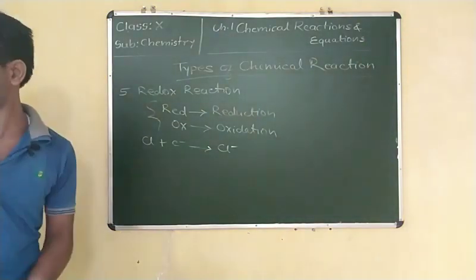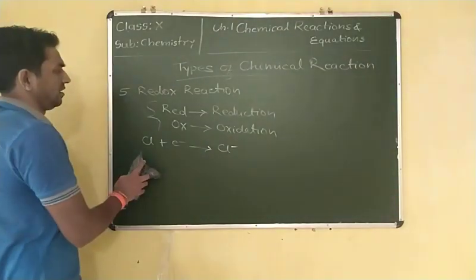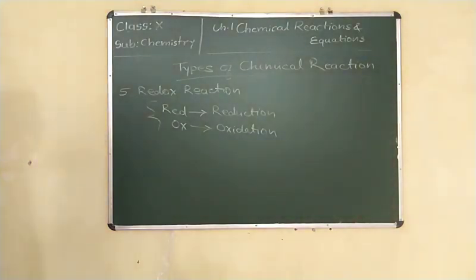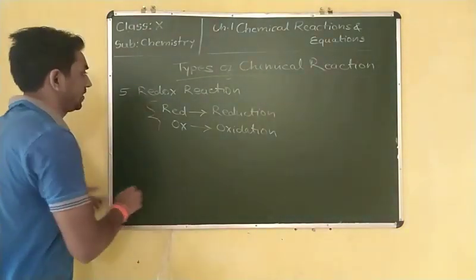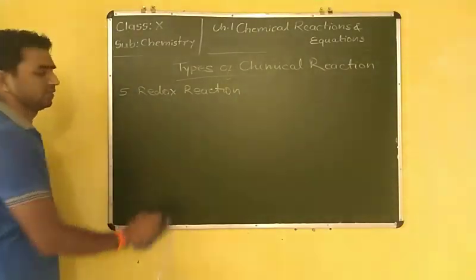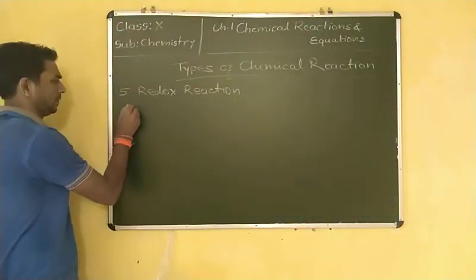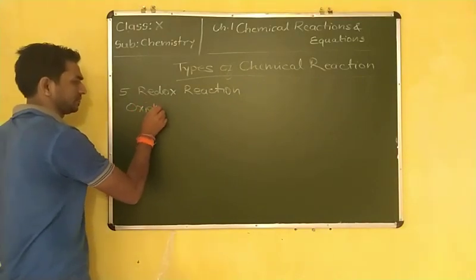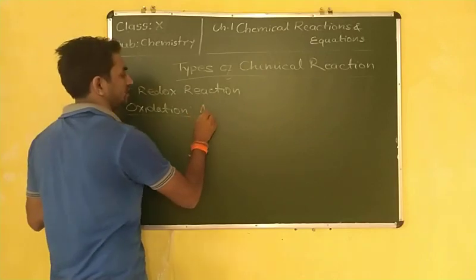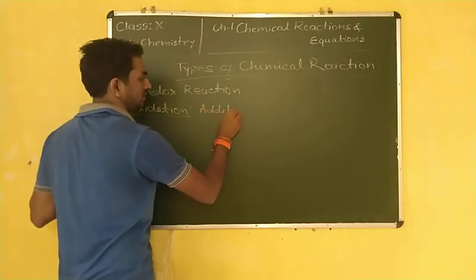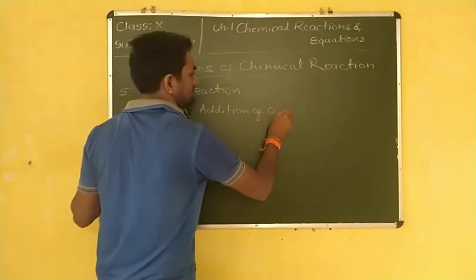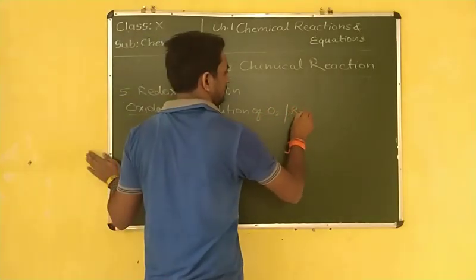Or you can say, by the addition of hydrogen and oxygen, which is a simple concept. Here, oxidation, I am erasing that one by one, I am explaining. Oxidation is the addition of oxygen or the removal of hydrogen.